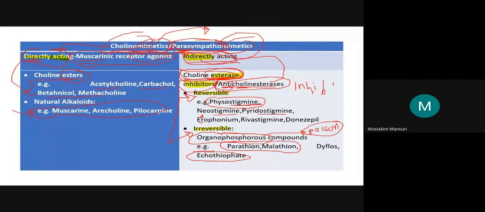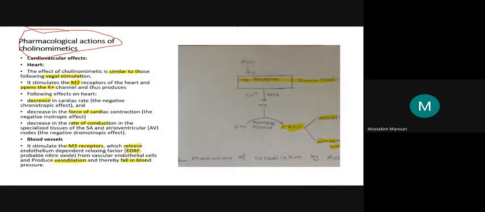Now let's see the effects. First, pharmacological actions on the cardiovascular system, heart. We will again repeat that statement: parasympathetic is in general excitatory in nature except heart and blood vessels. So on the heart and blood vessels we should get a decreased effect, right?